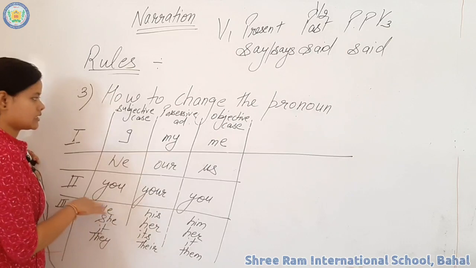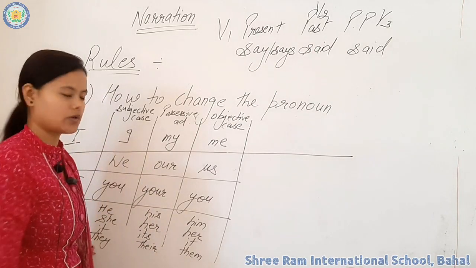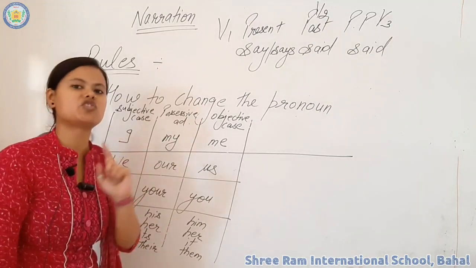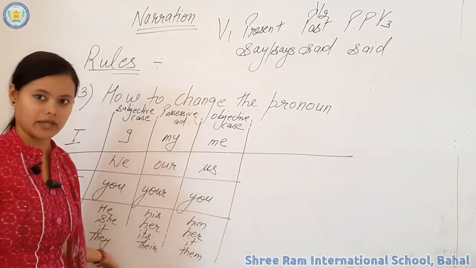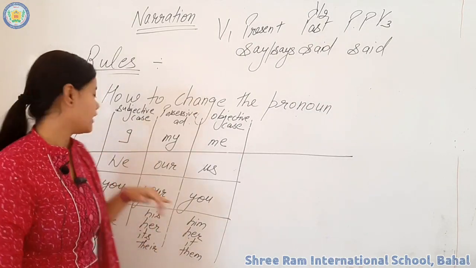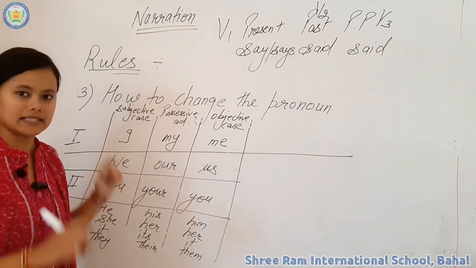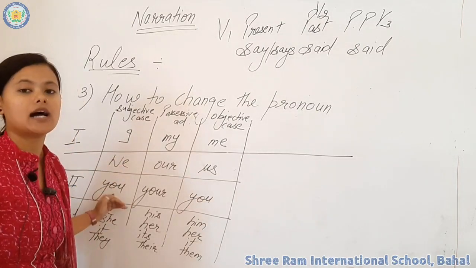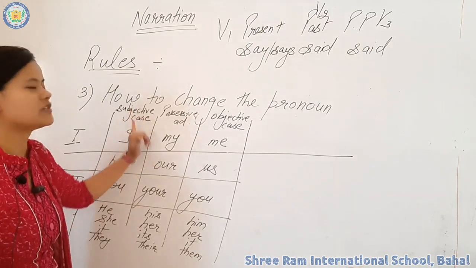The answer is, when you use these words in any English sentence, you can find that they are used as a subject in a sentence. Like I am a girl, I am very happy, I am feeling very sad, we are going to market. You can see that in these sentences, these words are the subjects. That's why these words are called subjective case.